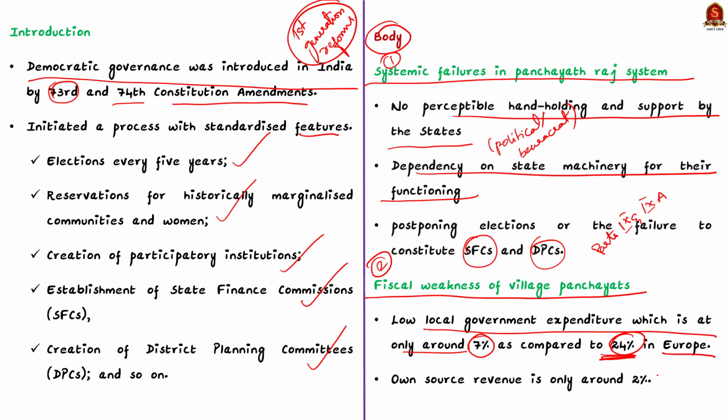Secondly, the own source revenue of local government is only a little over 2%. This also restricts village panchayats from implementing their own schemes or plans tailored to the needs of a particular area. So you can highlight these systemic issues in the Panchayati Raj system, and then move on to discuss the second generational reforms that are needed.